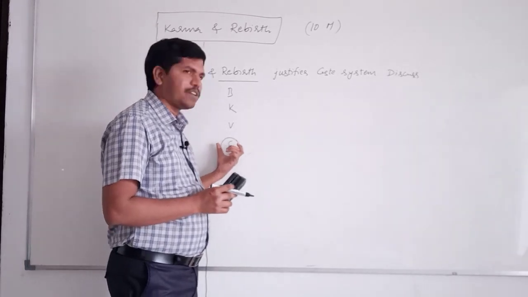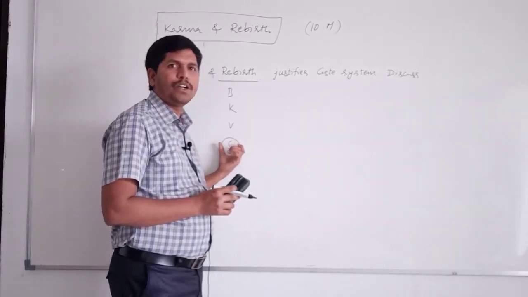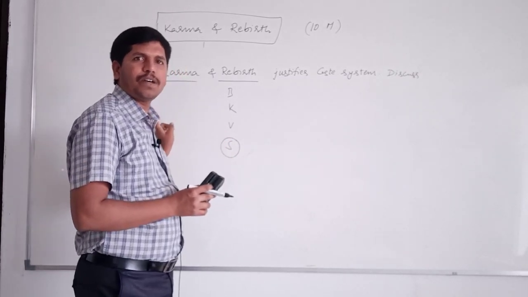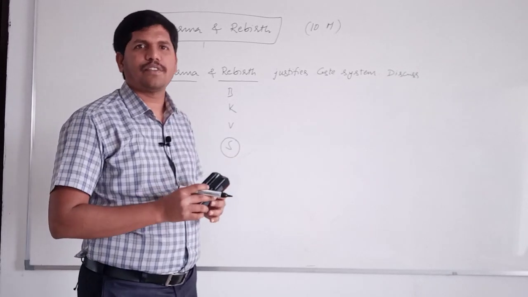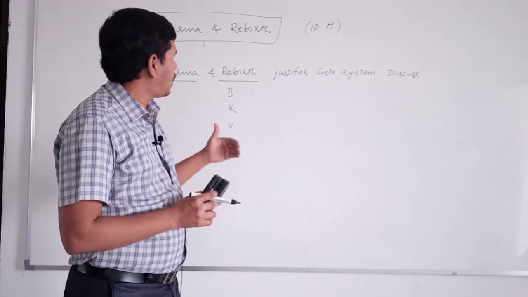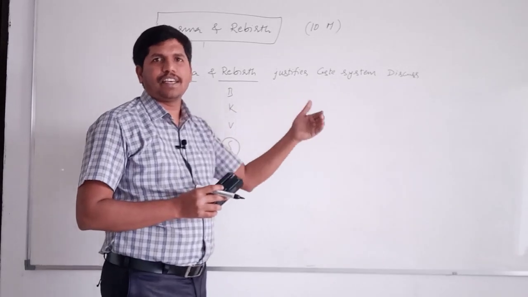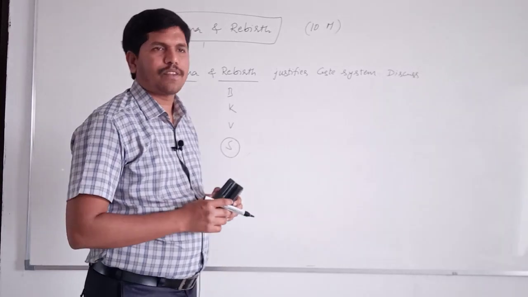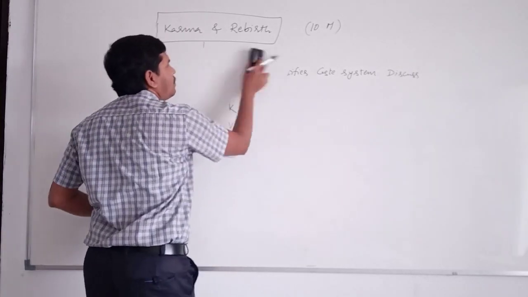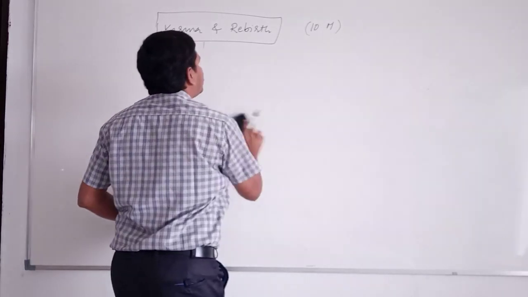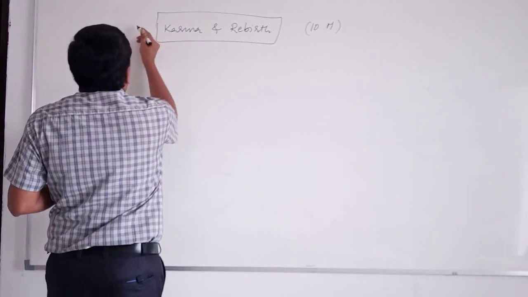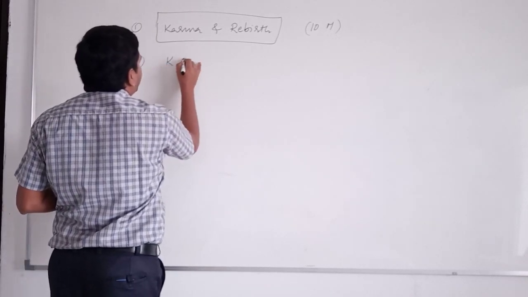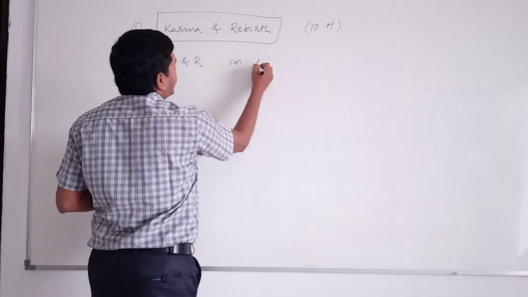At the same time, the same concept makes people feel that their birth in a lower caste is because of their actions in the previous janma. That's why they have to face it. In this way, the concept of karma and rebirth justifies the caste system. Like this, you have to explain. This is about the concept of karma and rebirth. Sometimes questions will be asked in a different way. This is one question, and karma and rebirth in justifying caste system.